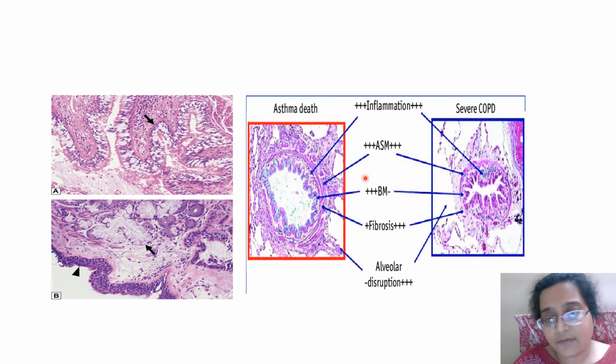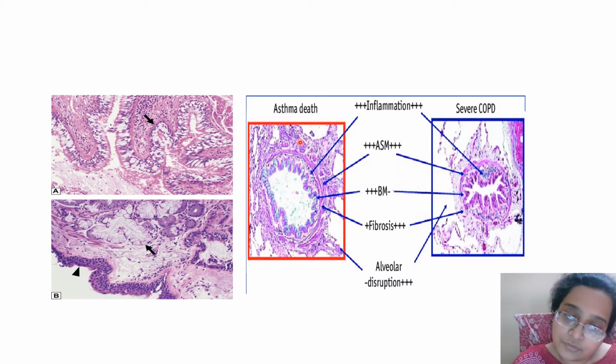More eosinophilic infiltration can be seen in asthma. However, other types of COPDs have more fibrosis, which is not there in asthma. So when you get a sample, you can define what kind of COPD this could be.